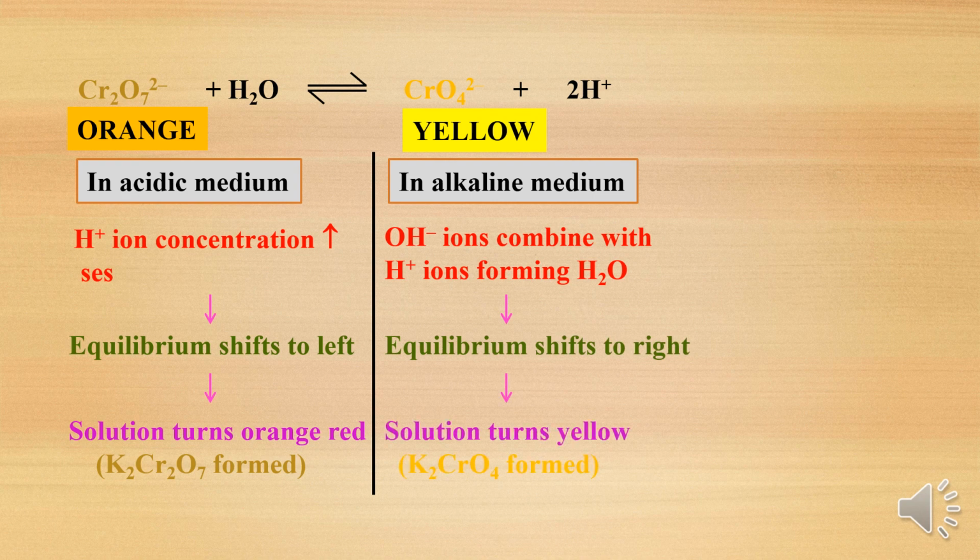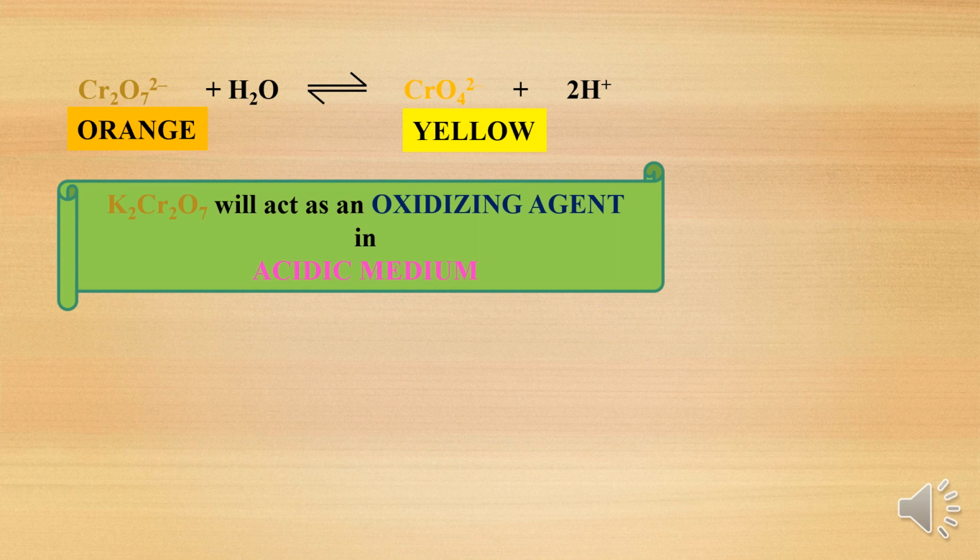So potassium dichromate in acidic medium will be orange. If it is in a basic medium, then it is a yellow color. So after studying all these concepts, we can conclude that potassium dichromate will act as an oxidizing agent only in acidic medium. Now, we will calculate the equivalent weight.